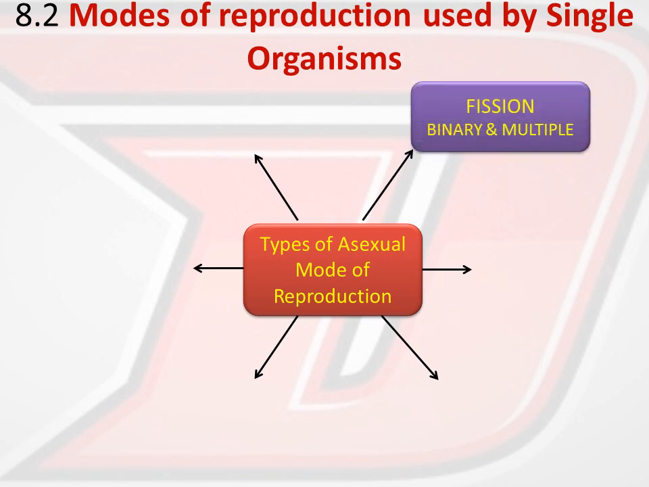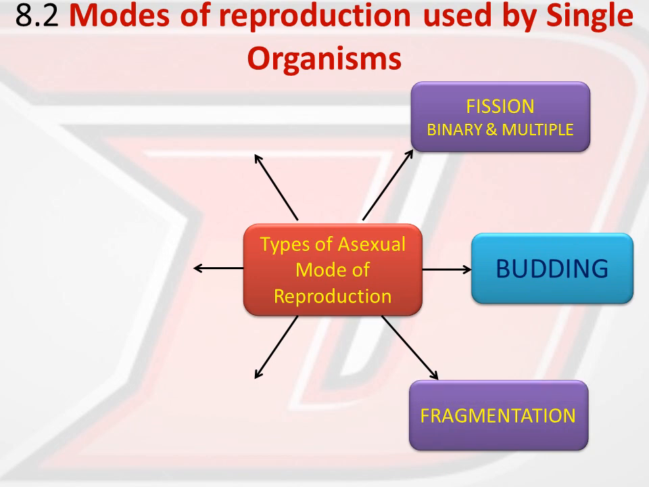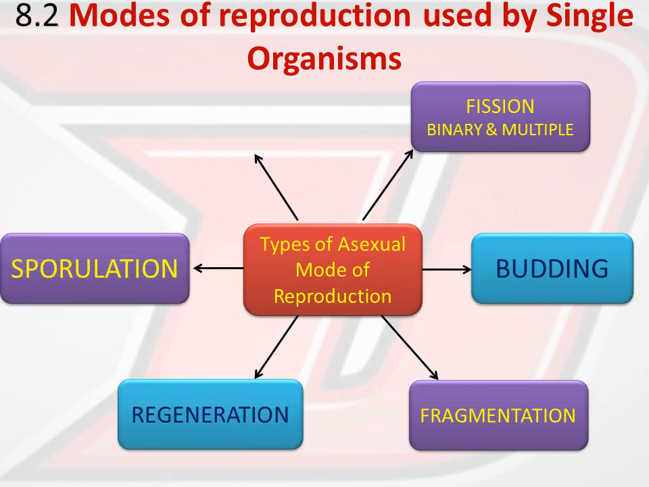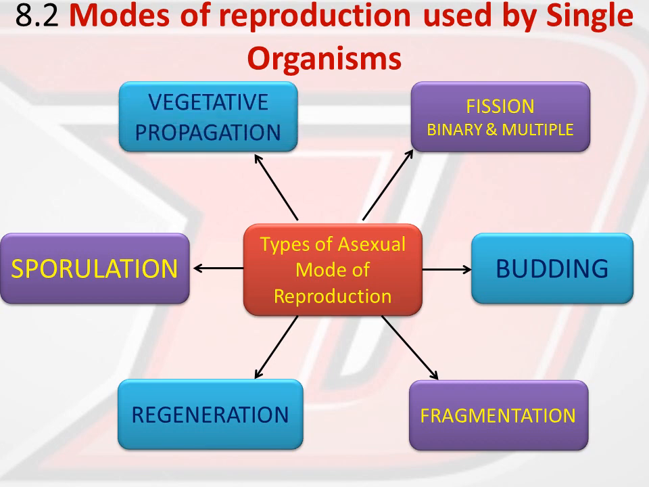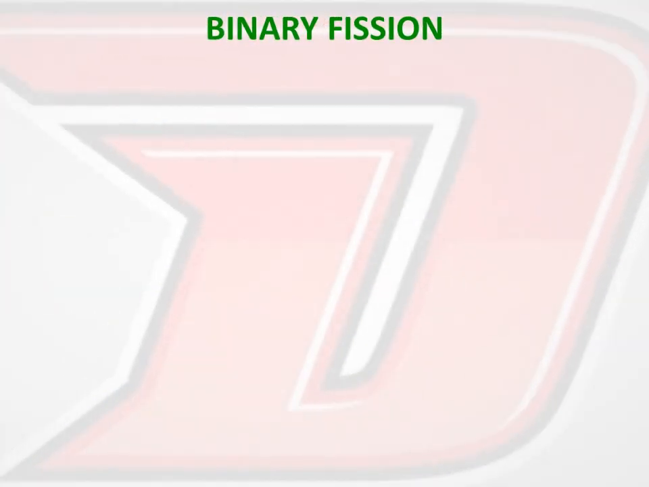fission means splitting, right, where we will discuss about binary and multiple fission, budding, fragmentation, regeneration, sporulation and vegetative propagation. Okay, these things already you have learnt in the previous years also, and even in the month of April these things were already taught to you. Okay, so let us start with fission. Here we will discuss first about binary fission.